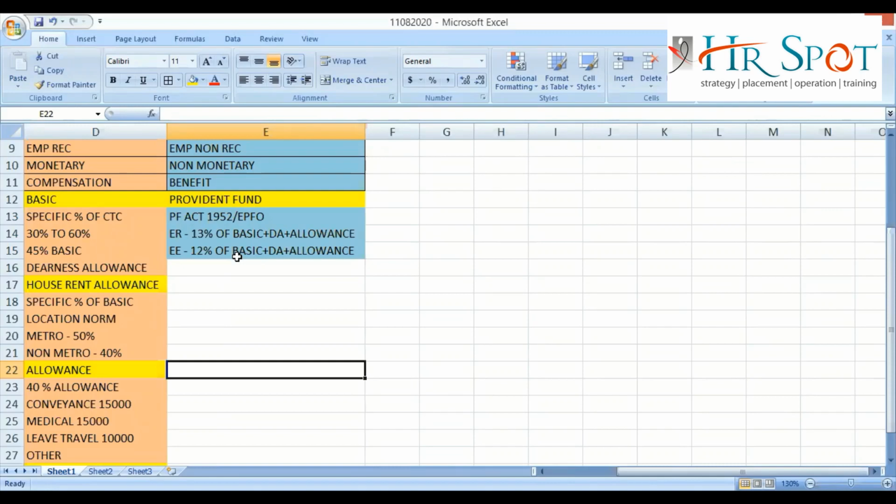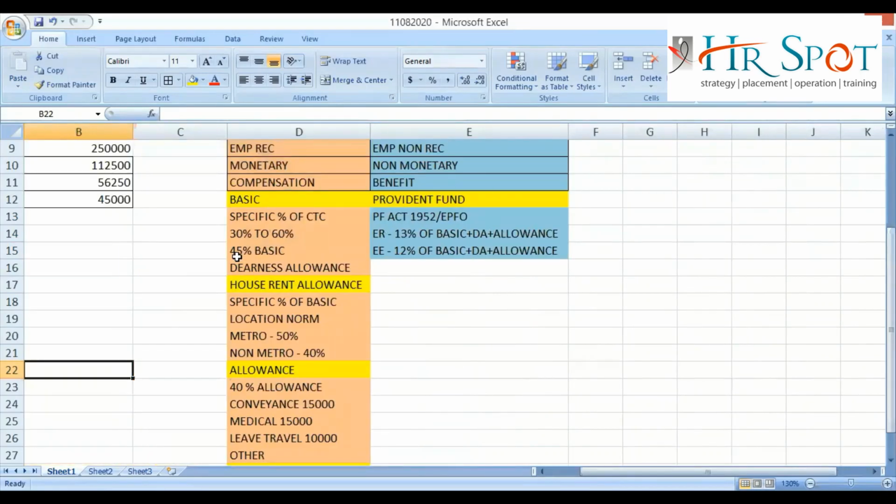That discussion will be part of our statutory discussion, not now, right? So the act is telling that overall the PF contribution for the employer is 13% in total, and the total contribution on the employee side is 12%. Of what? Basic plus DA plus allowance. Clear?